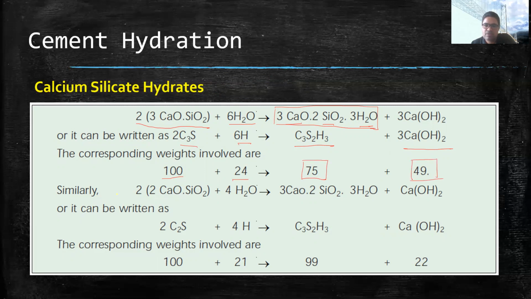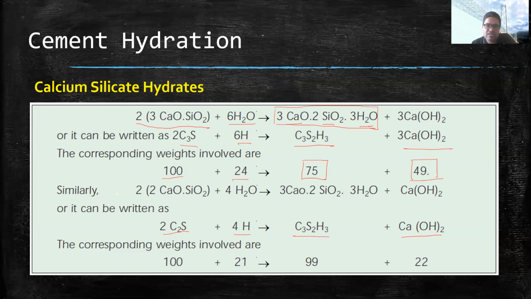Now, if we compare this with the reaction of C2S, so till now we were discussing C3S. In the case of C2S, if we mix C2S with water, we obtain the same byproducts, which are CSH and CaOH.